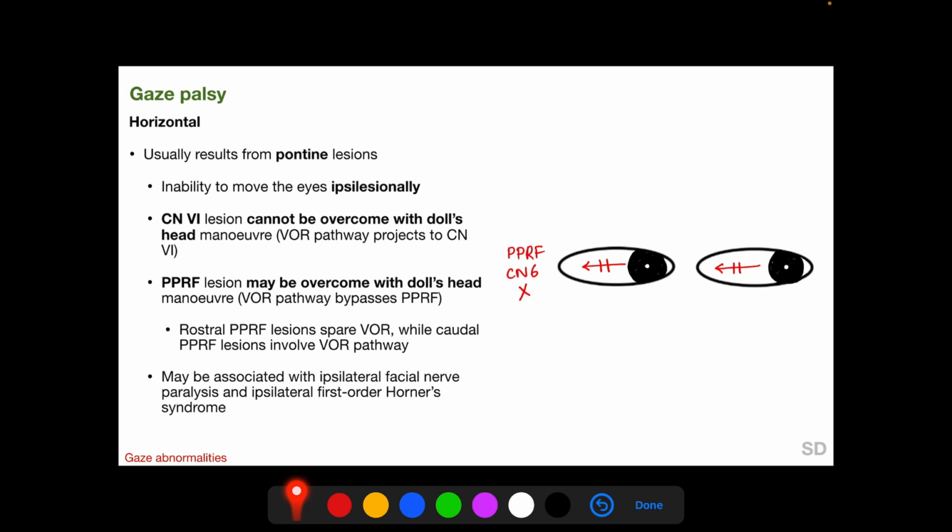If the lesion is in the rostral portion of the PPRF, the doll's head maneuver will be able to overcome the gaze palsy. But if the lesion is in the caudal portion of the PPRF, then the doll's head maneuver will not be able to overcome the gaze palsy. And since horizontal gaze palsy results from pontine lesions, horizontal gaze palsy may be associated with ipsilateral facial nerve paralysis and or ipsilateral first order Horner syndrome.